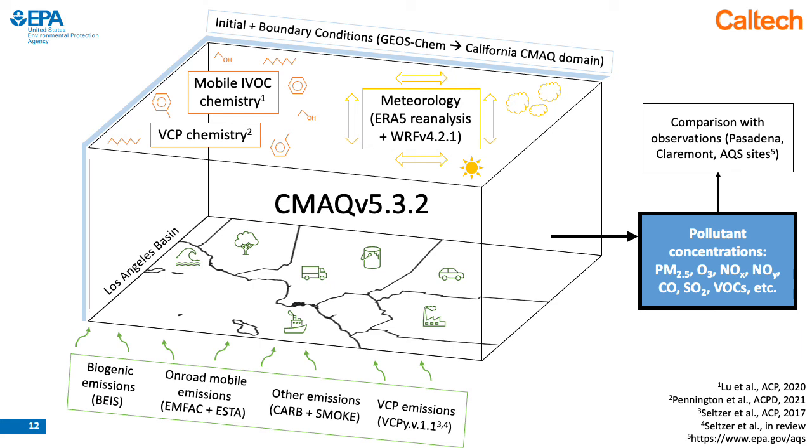So for one, VCP emissions are provided by the latest version of VCPy, version 1.1. We are using on-road mobile emissions from the EMFAC 2017 data, and we'll scale those using VMT, or vehicle miles traveled data, specific to the COVID-19 pandemic that will be spatially and temporally resolved. Biogenic emissions are calculated in line in CMAQ, and all other emission sources are provided by the CARB emissions inventory.